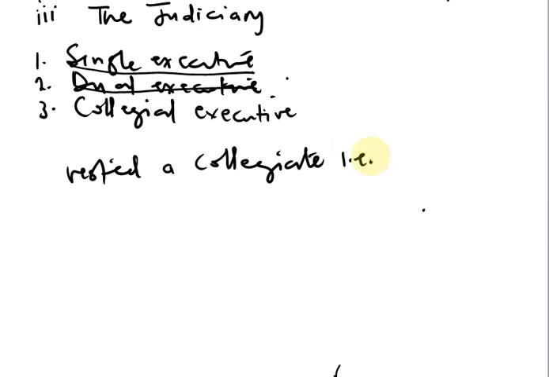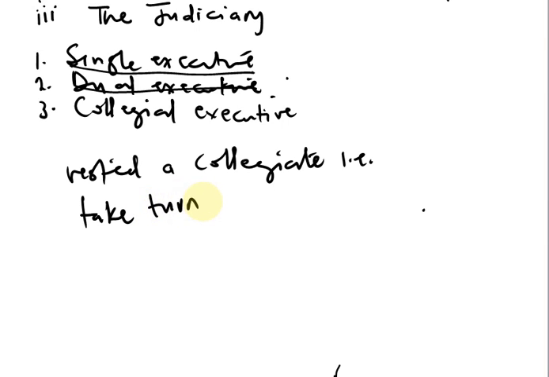Now, political power is vested on a collegiate. Those collegiate are executive members of the executive. Now, what they do is that they take turn.